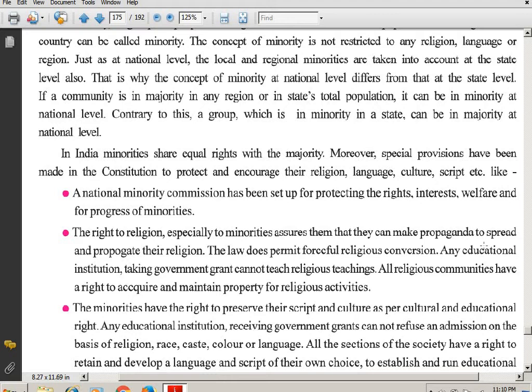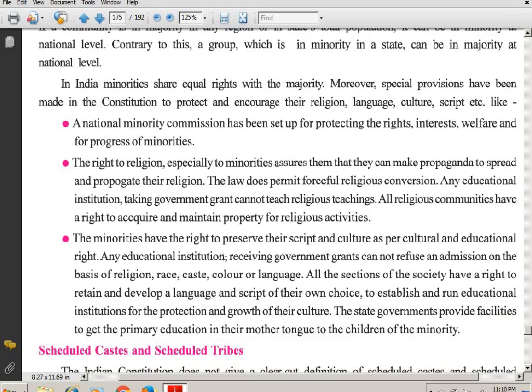The next point, students. The right to religion, especially to minorities, assures them that they can make propaganda to spread and propagate their religion. The law does not permit forceful religious conversion. Any educational institution taking government grant cannot teach religious teachings. All religious communities have a right to acquire and maintain property for religious activities.